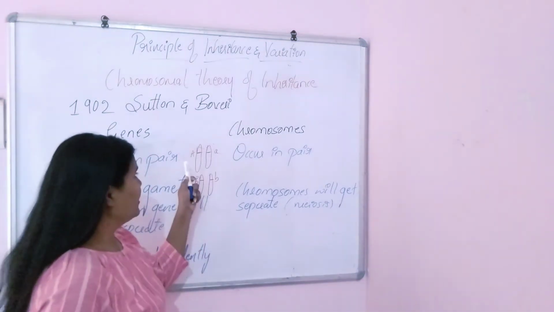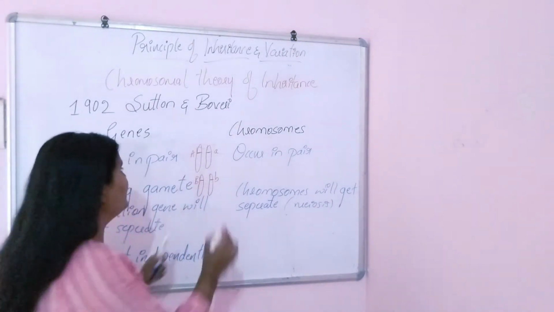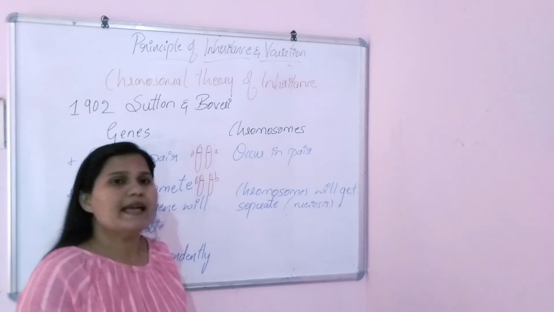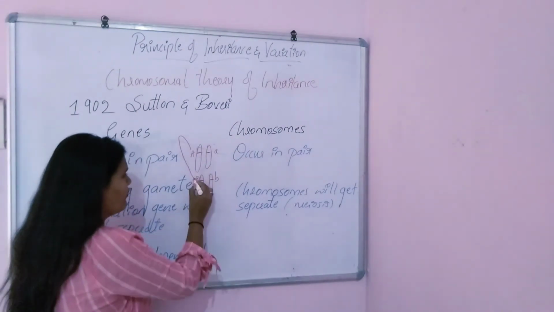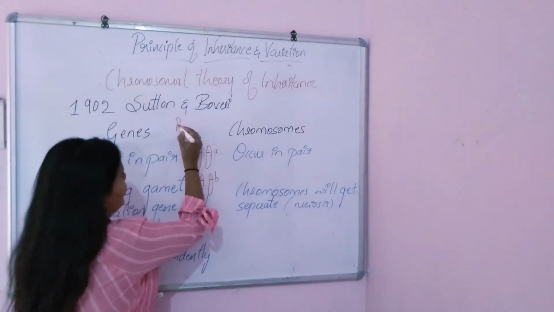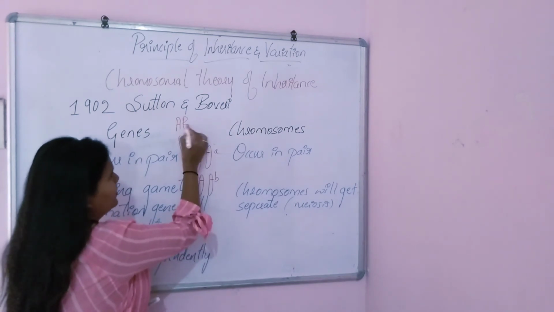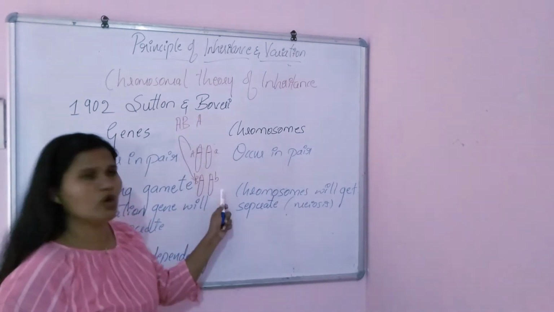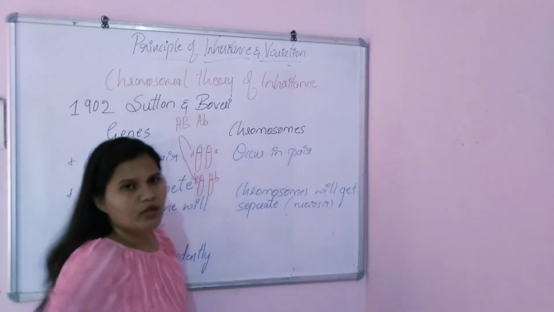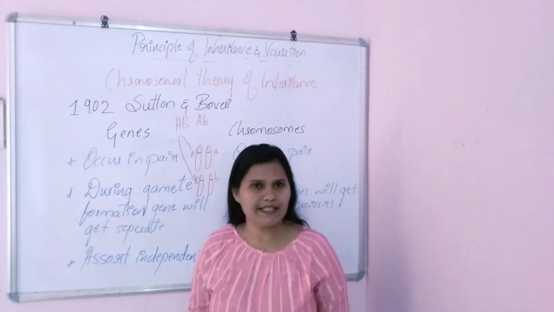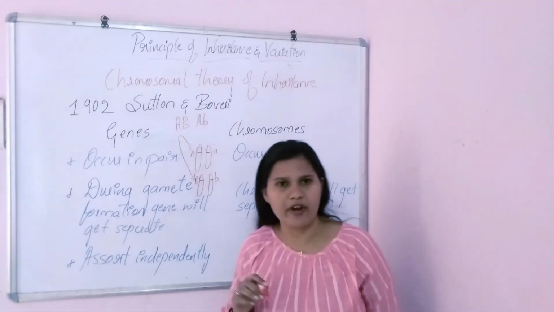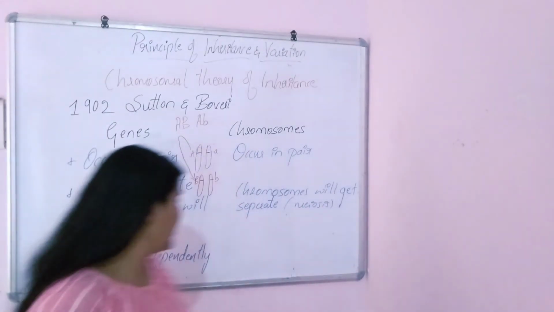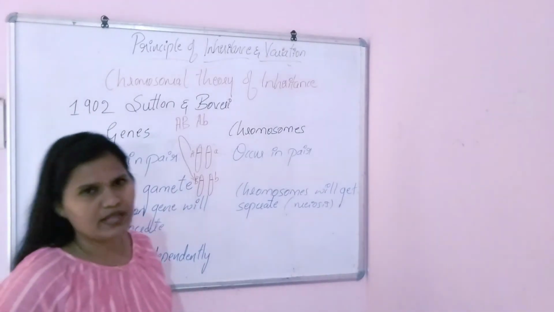This A gene will assort independently, which means this A can go with capital B, and also this A can assort with the small b. This is called independent assortment because they are present on different chromosomes, so they independently assort themselves.